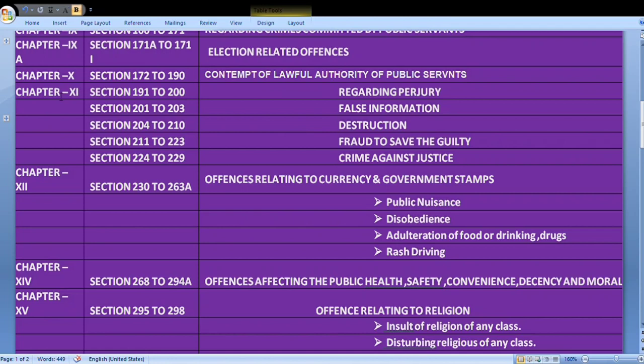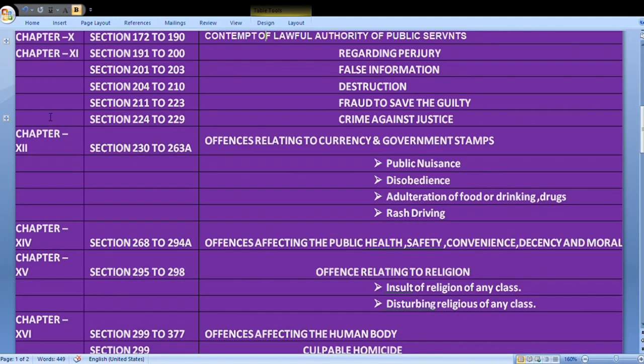Chapter 11, Section 191 to 200, regarding perjury. Section 201 to 203, false information. Section 204 to 210, Destruction of evidence. Section 211 to 223, Fraud to save the guilty. Section 224 to 229, Crime against justice.